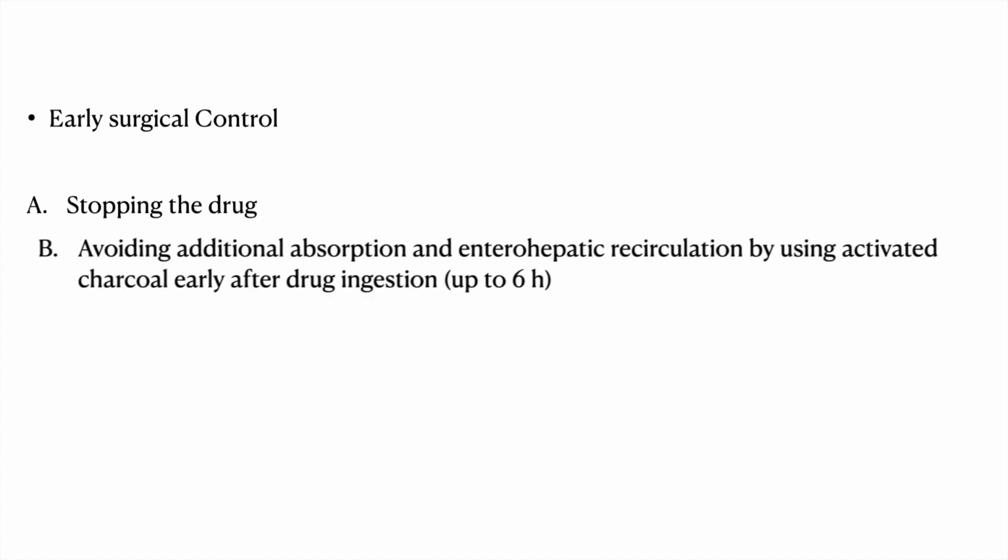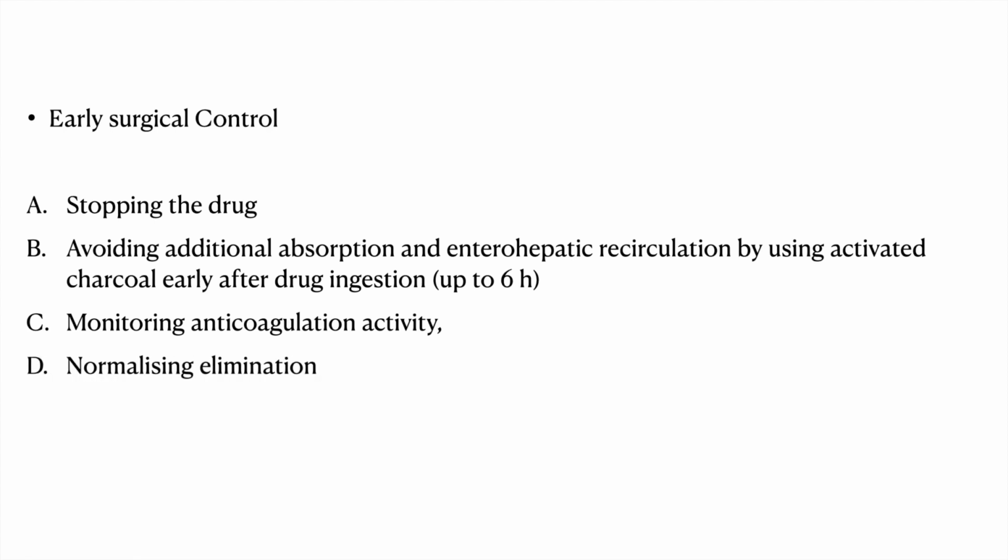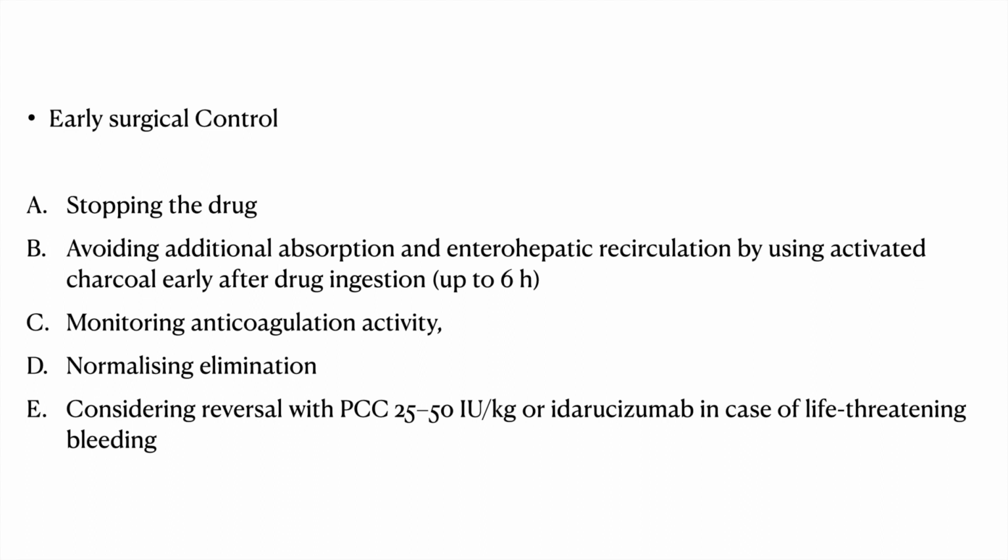Management of major bleeding. Early surgical control is definitely the priority. Apart from that, what we can do is stop the drug, avoid additional absorption by giving activated charcoal. This can be done up to 6 hours. Monitor the anticoagulation activity, preferably by the TEG or a ROTEM. Normalize the elimination. And lastly, consider the reversal with PCC at 25 to 50 international units per kg.